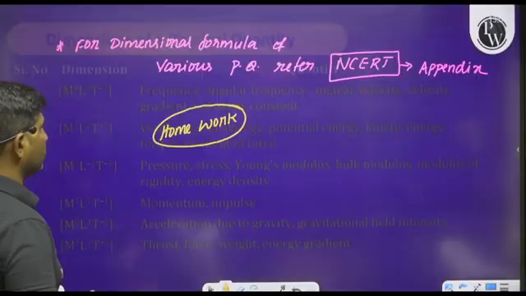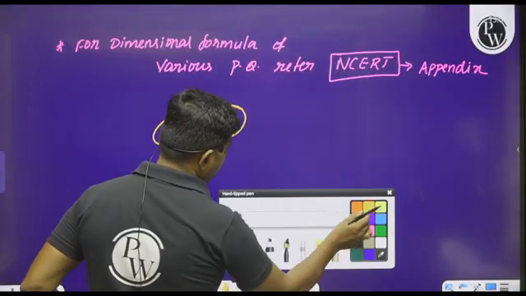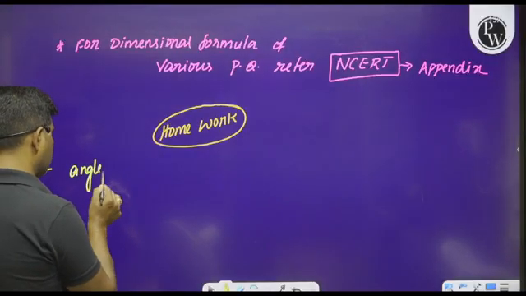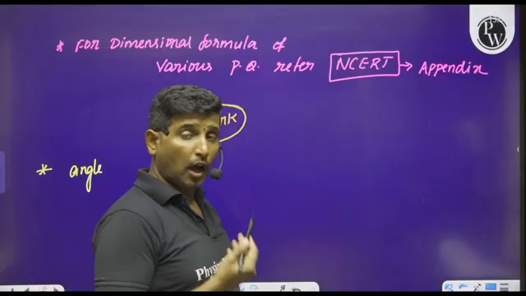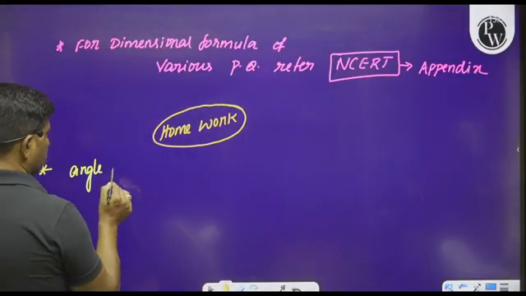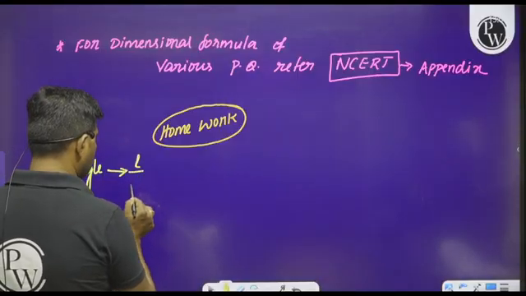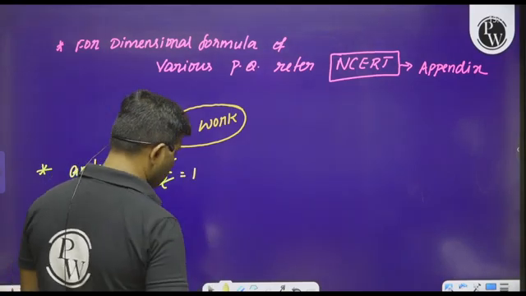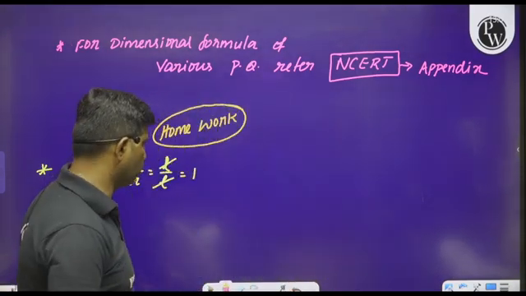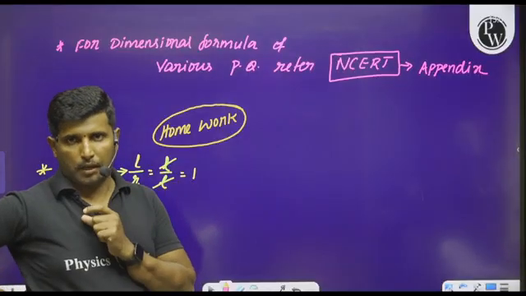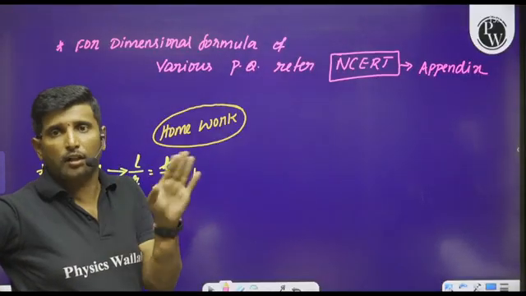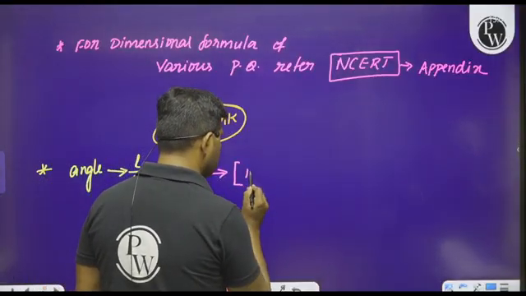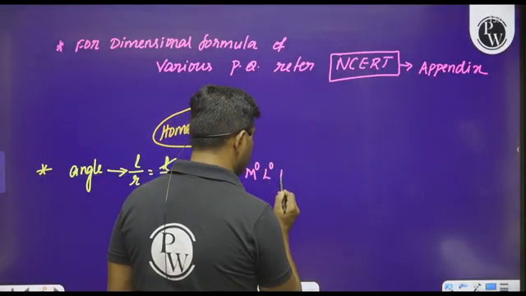Okay. Before going to see this, let us have an idea about the angle. How can you define the angle here? How can you write the dimensional formula of this angle? So see here, angle is nothing but length by radius. So length by length, L will get cancelled. It is equal to 1. Therefore 1, what is 1? 1 is a number. It is not a physical quantity. Therefore we can say number is said to be a dimensionless quantity.